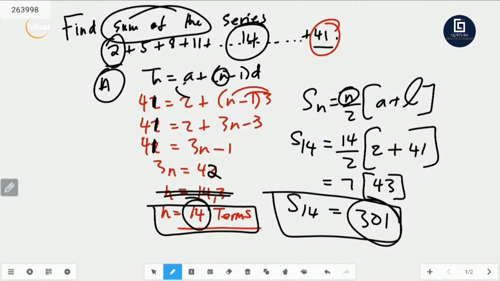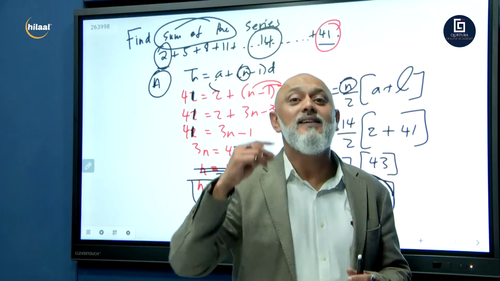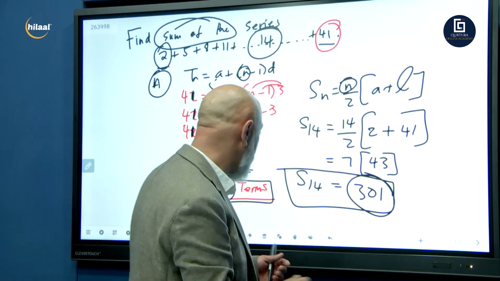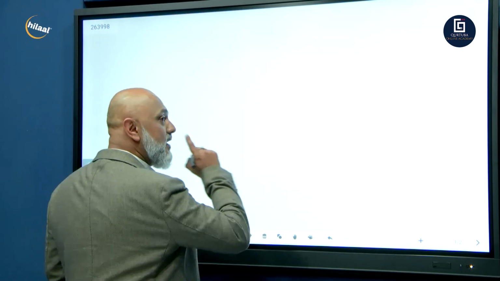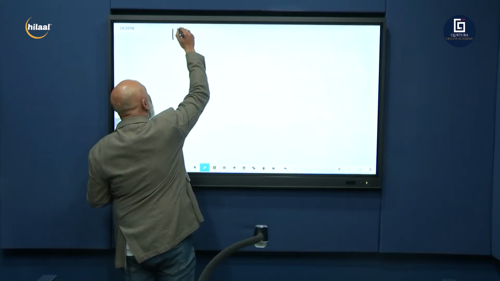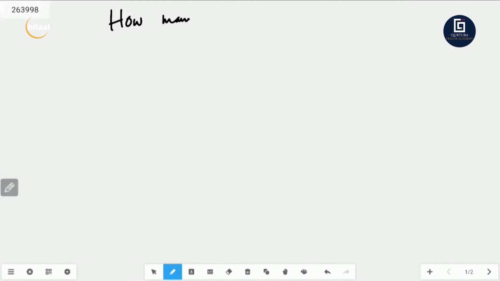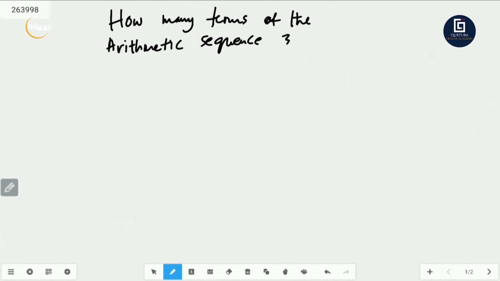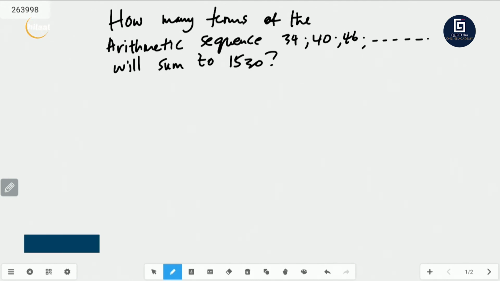So this is exam type number 1 under arithmetic series. The next very popular question that they will ask you. Let's go. How many terms of the arithmetic series, or sequence, they can even say sequence, 34, 40, 46, and so on, will sum to 1530, for 5 marks.